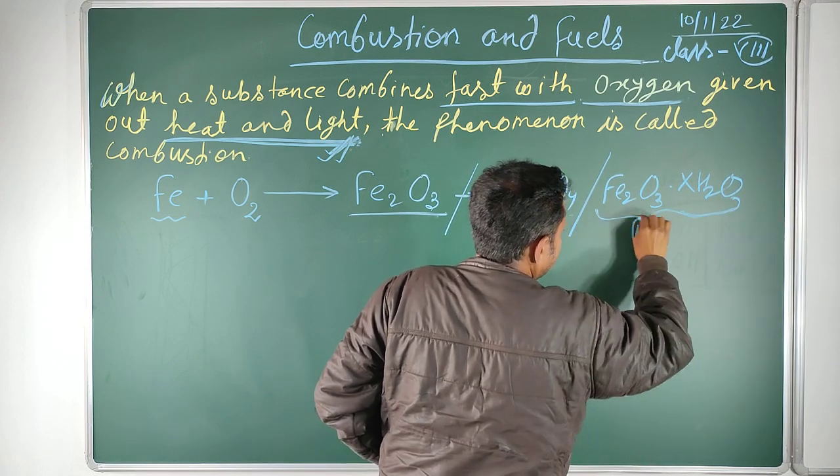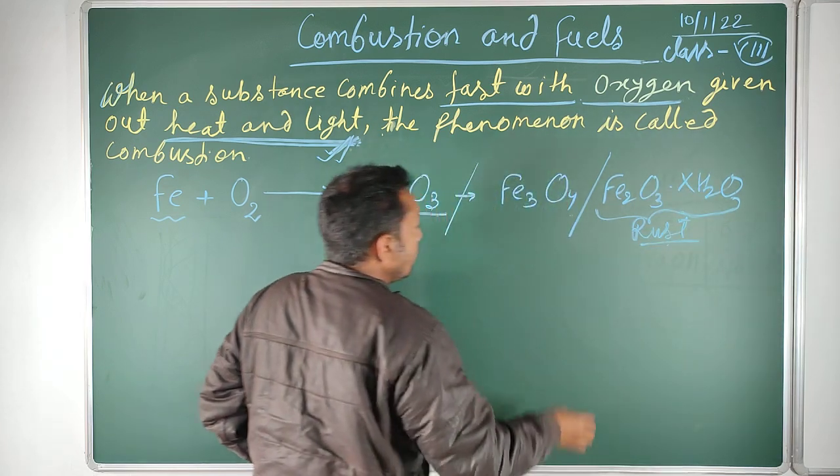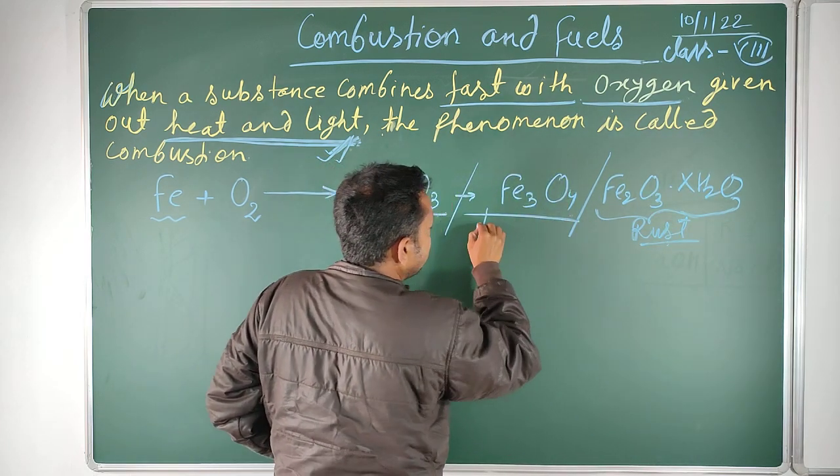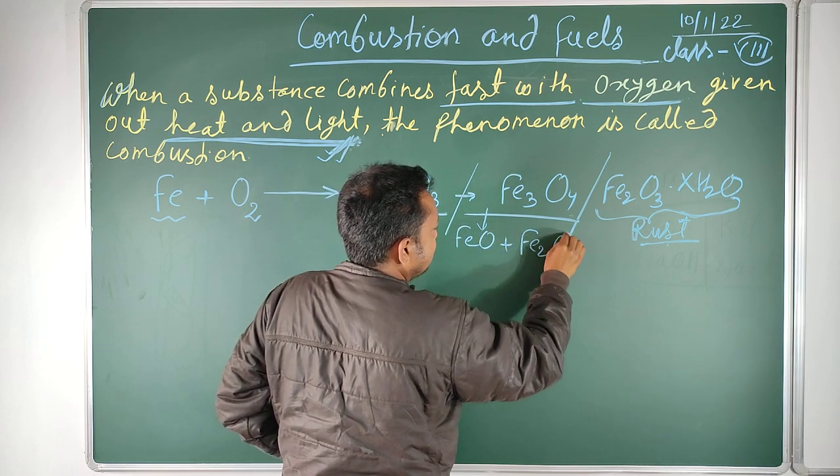The chemical formula of rust is Fe2O3.xH2O. Fe3O4 is actually a mixture of ferrous oxide and ferric oxide, that is Fe2O3.